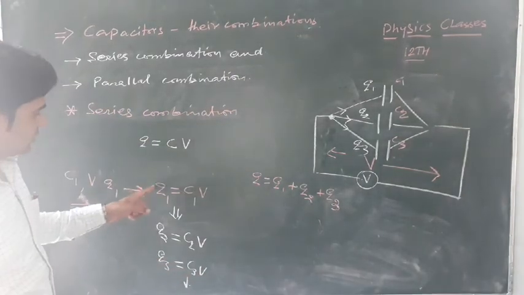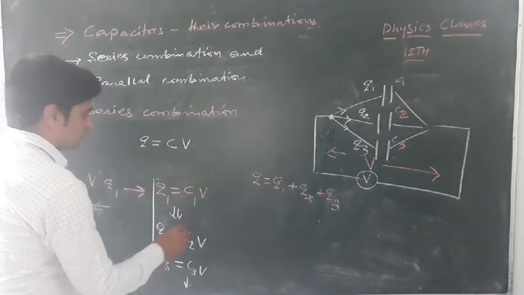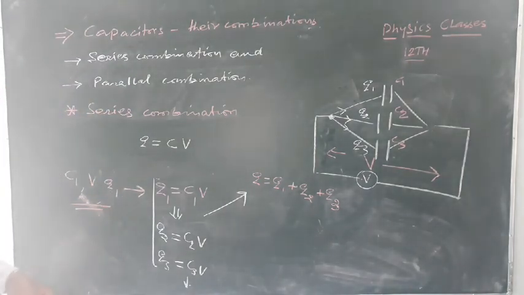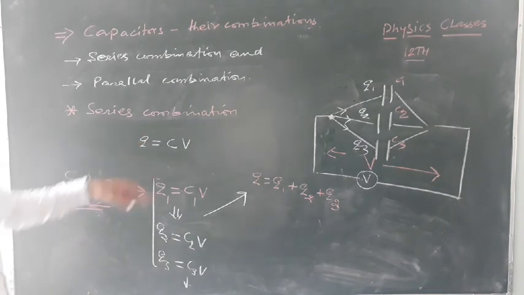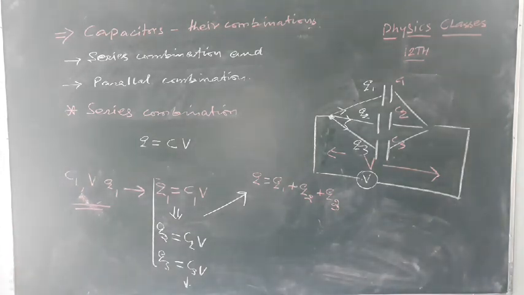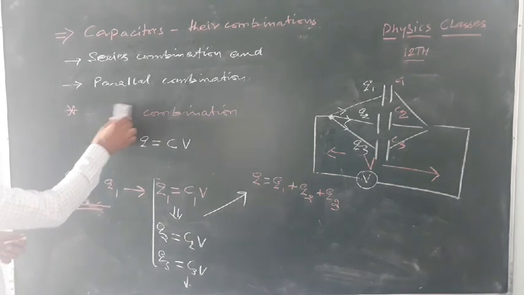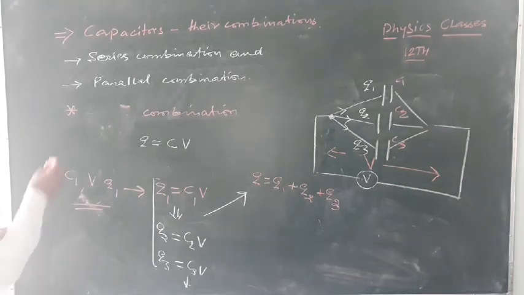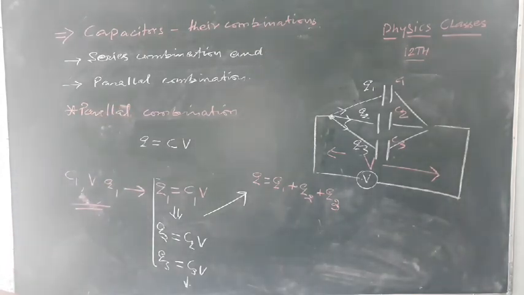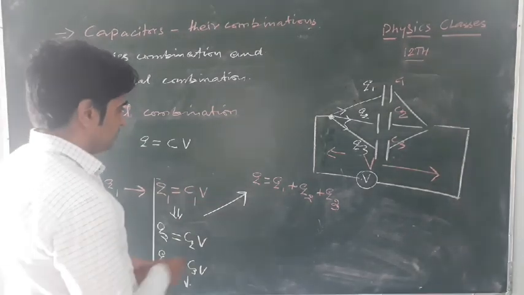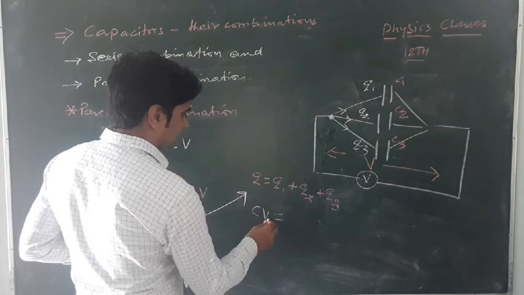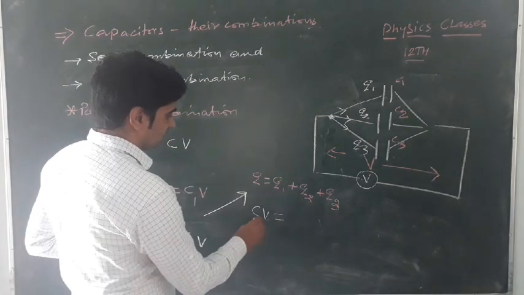Now using these results in this equation, we can find out the net capacitance value in the parallel combination. Q equals CV, where CP is the capacitance of the parallel combination.